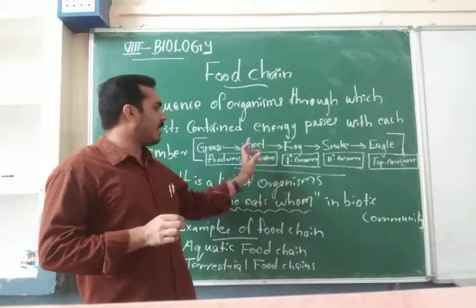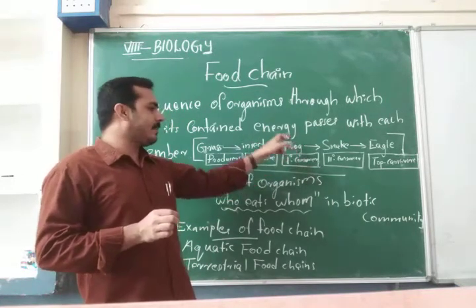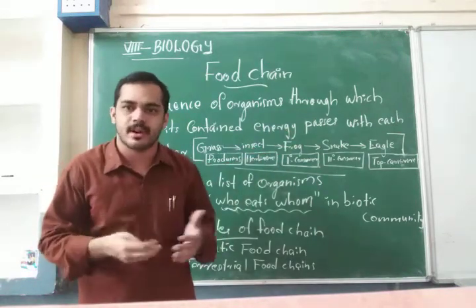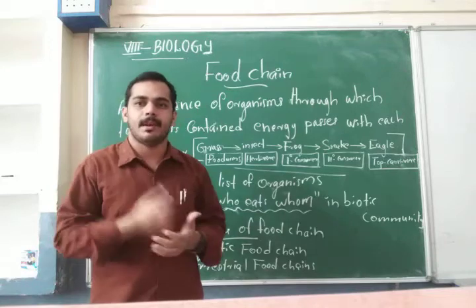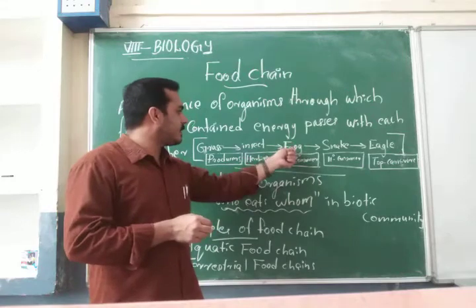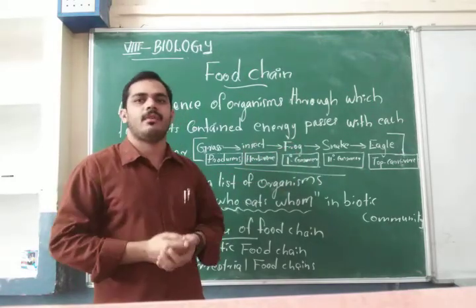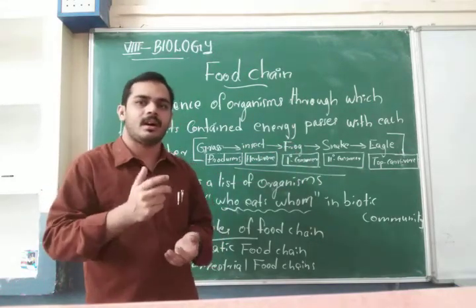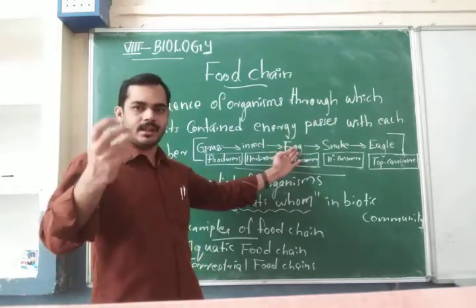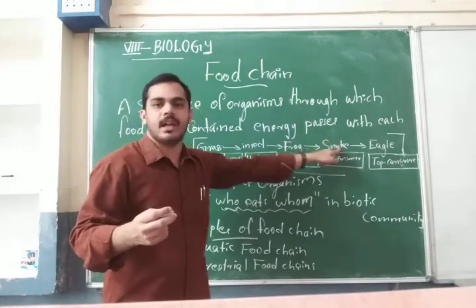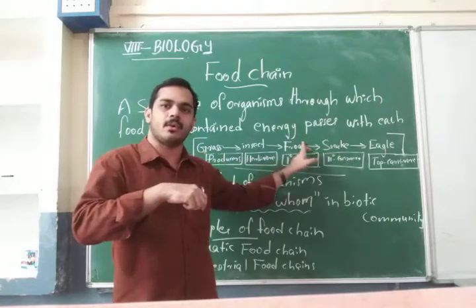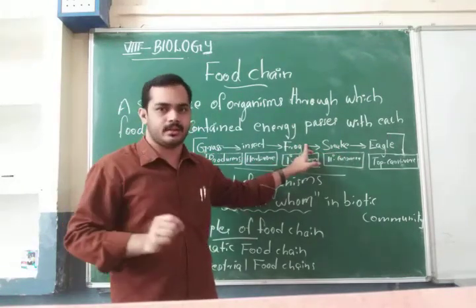While the frog depends on the insect, this excess energy is transferred to the frog. So the frog also gets some food for its metabolic activities. Here also, the frog uses about half of the food and the remaining half is stored in its body. That energy is transferred to the next level, that is the snake. The snake consumes the frog and as a result gets the energy also.